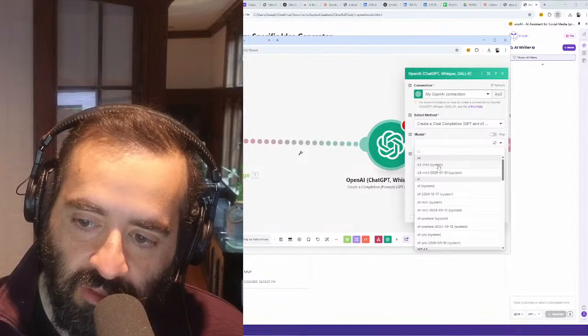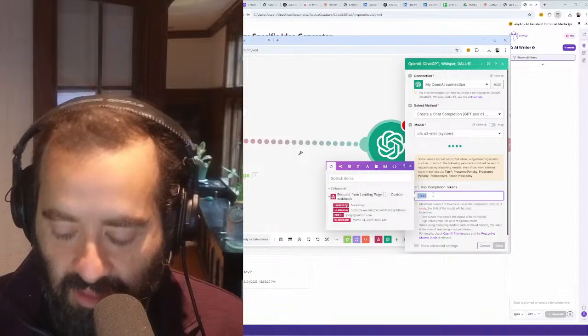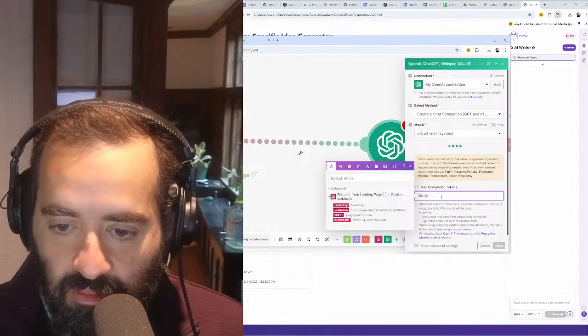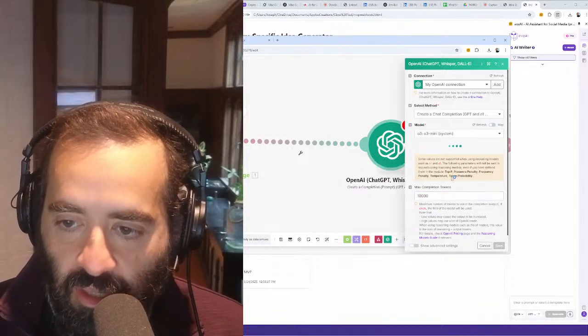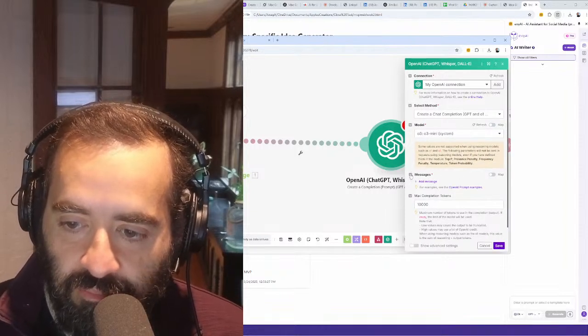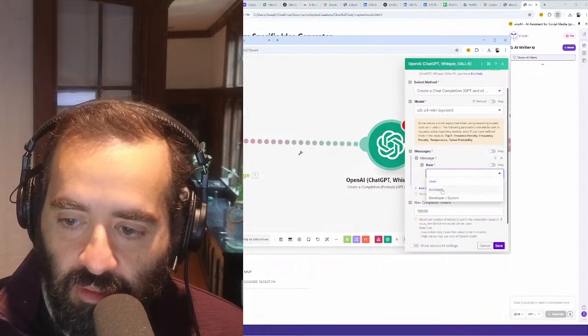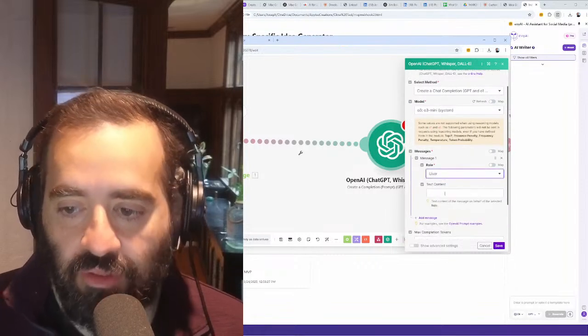O3 Mini system. We'll just use this. We will give 10,000 tokens. A lot of tokens. And then what we're going to do is go in here and add a message, add a role. We're going to say user. And the user is going to give a text.